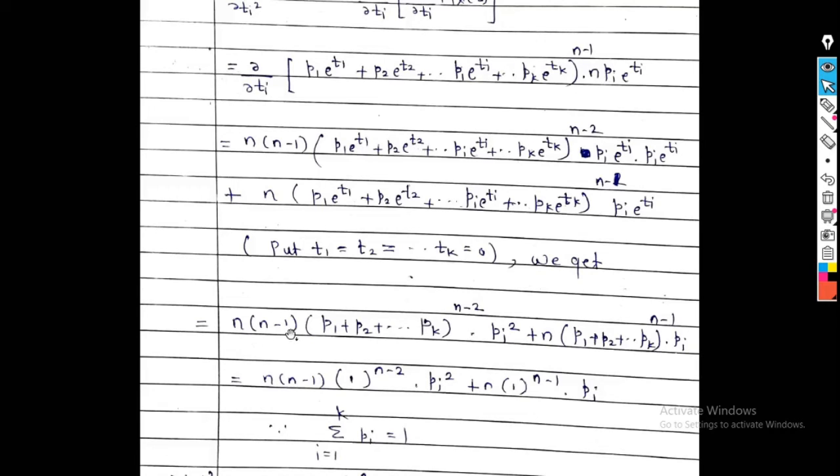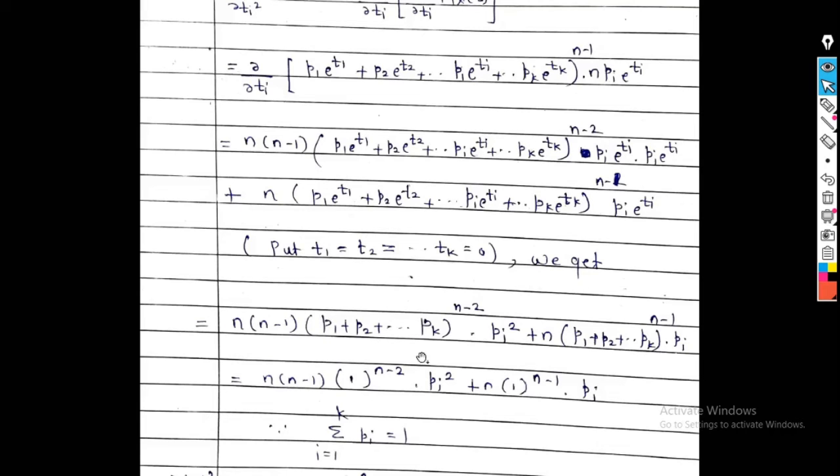So we get n into n minus 1 times (p1 plus p2 dash dash pk) raised to n minus 2 into e raised to 0, which is 1, e raised to 0, which is 1. So pi into pi is pi square, plus n, again (p1 plus p2 plus pk) raised to n minus 1 into what? Pi, because e raised to 0 is 1. So finally we get n into n minus 1.